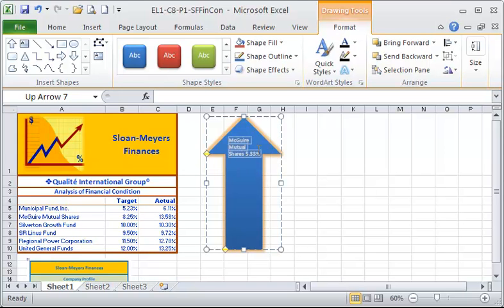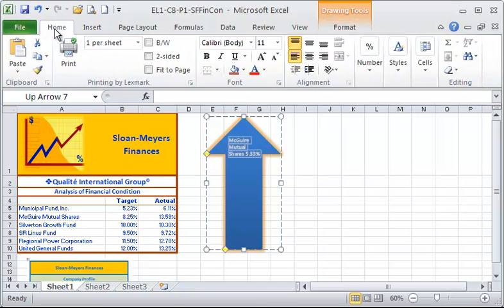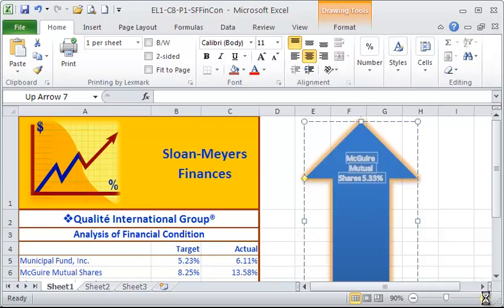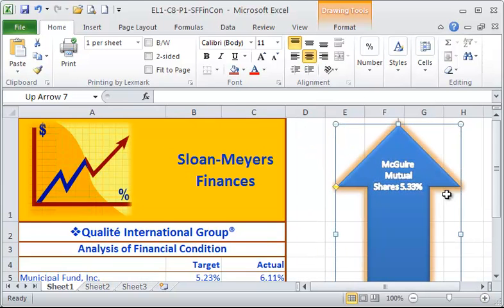It's still selected. They want us to make some changes there as well. We're going to change it so that it's center aligned, and to do that we need to go back to the Home tab in the alignment group and choose center. Okay, and I know this is really small because I was trying to get the whole thing in there. I'll increase it back up to 100%. But you should be able to see now the text within there a little bit better.